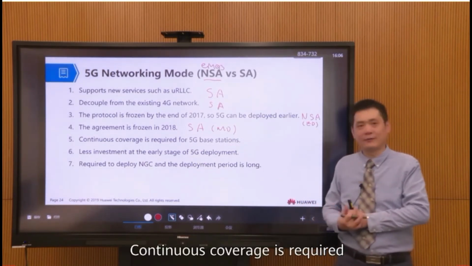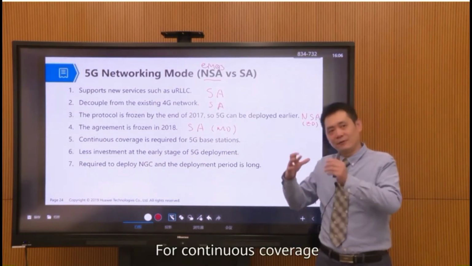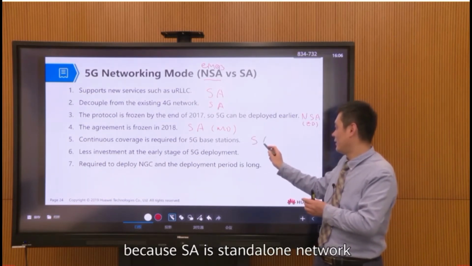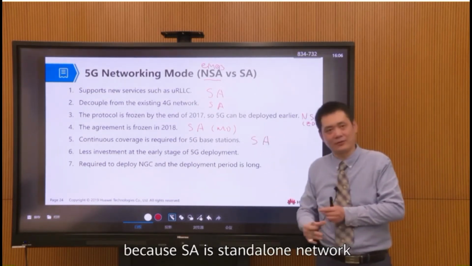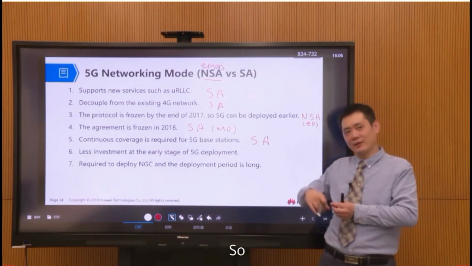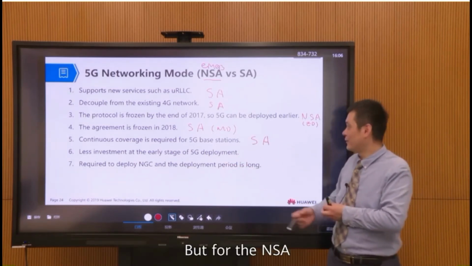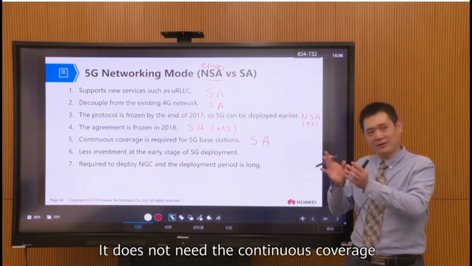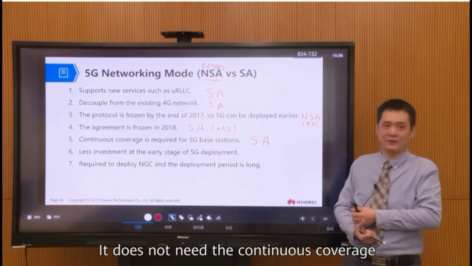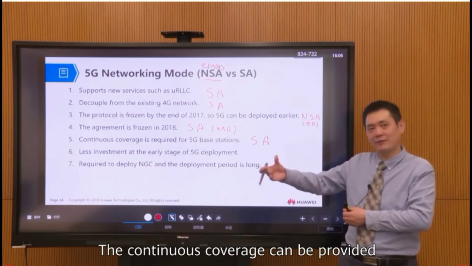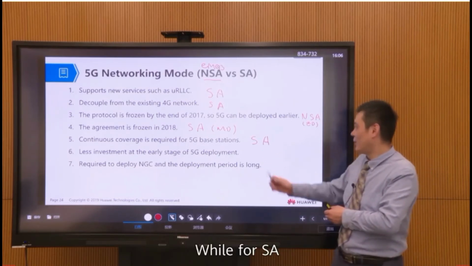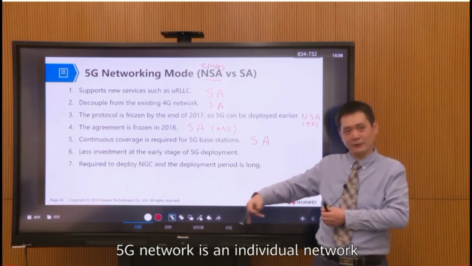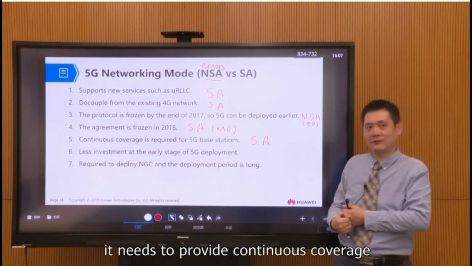Continuous coverage is required of the 5G base station. For continuous coverage, SA is needed because SA is standalone. The network is an entire network, so it needs continuous coverage. But for NSA, it only provides 5G in hotspots. It does not need continuous coverage. The continuous coverage can be provided by the 4G network. While for SA, your 5G network is one individual network, so of course it needs to provide continuous coverage.